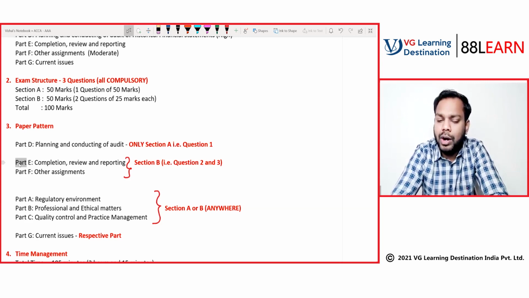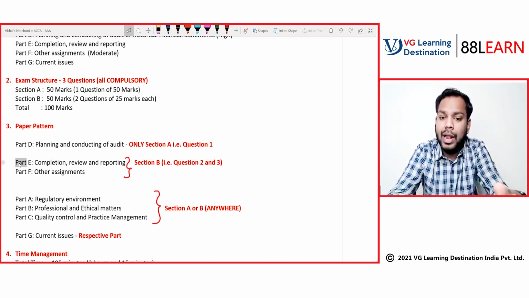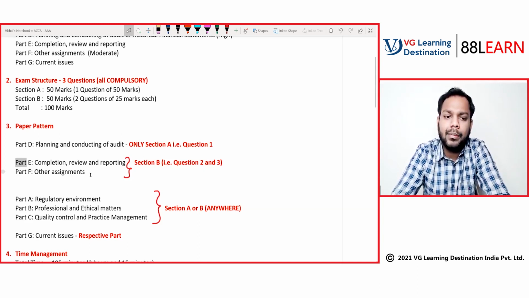So this is not something which you can say will mandatorily happen, but tentatively this should be the pattern. From the last 10 attempts, the examining team has followed this pattern itself.